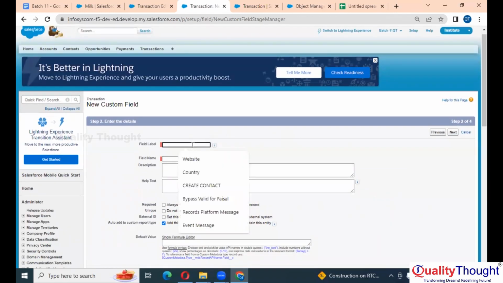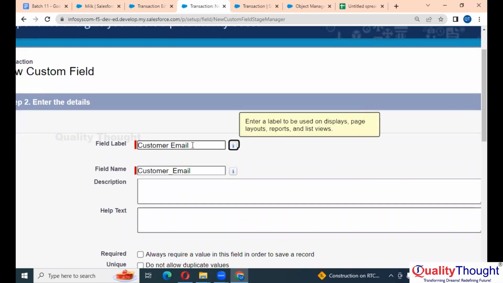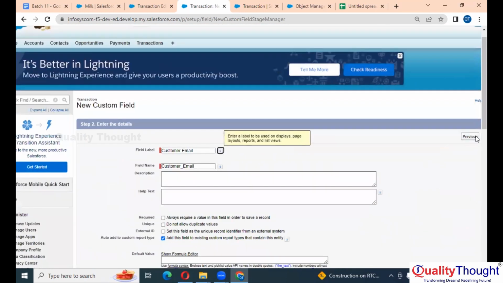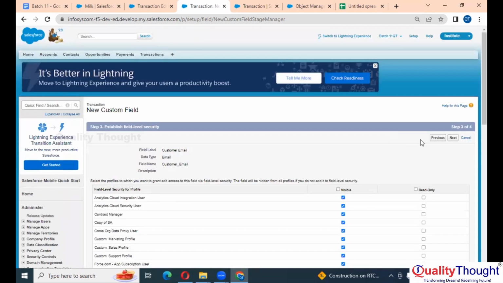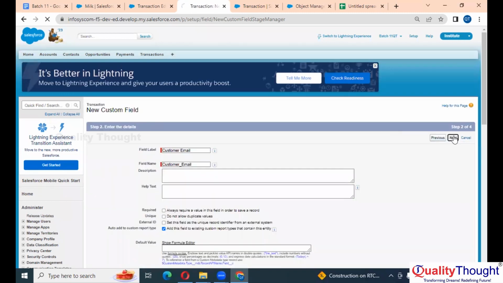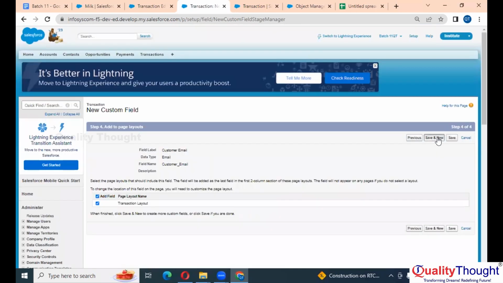Let's say here, customer email. Simply click on next, next, and save and new.